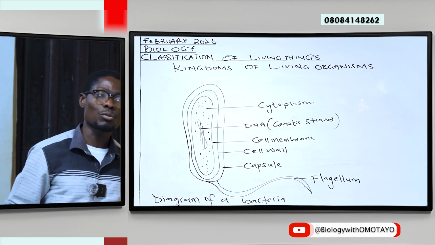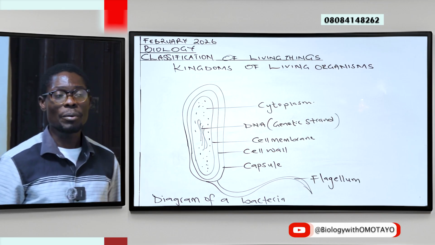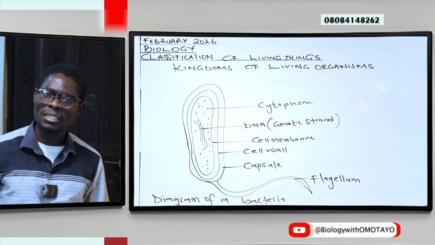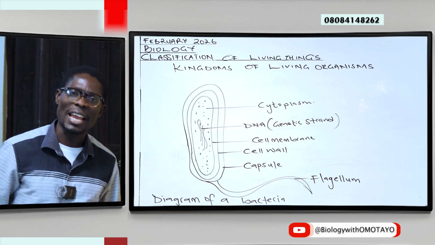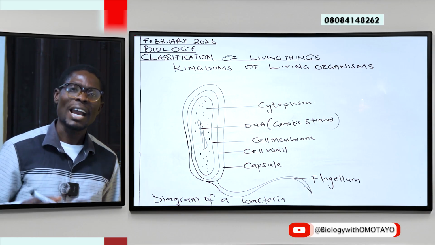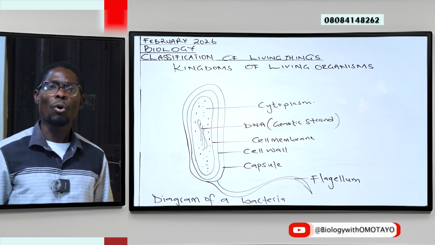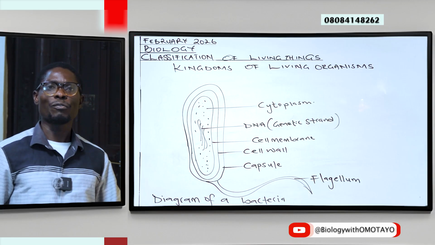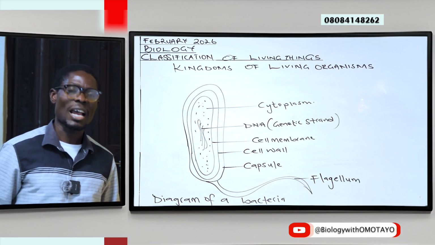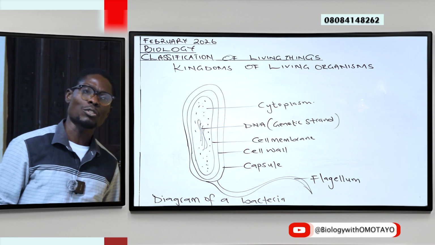And then we have the capsule, the cell wall, the cell membrane, and then we have the DNA strand. DNA simply means deoxyribonucleic acid. It is the form in which genetic material is carried in cells. And then we have the cytoplasm.